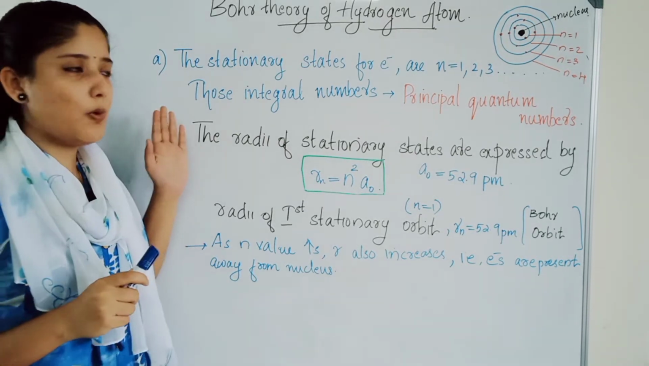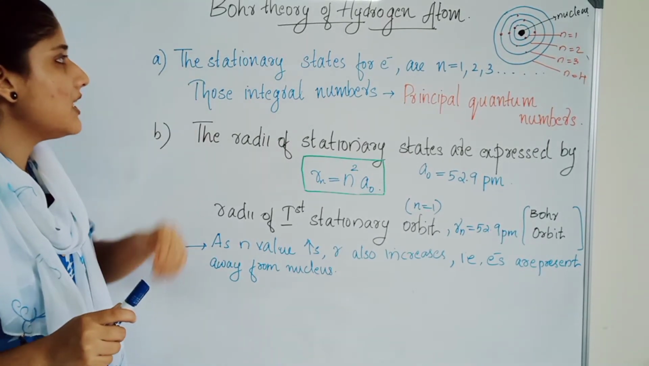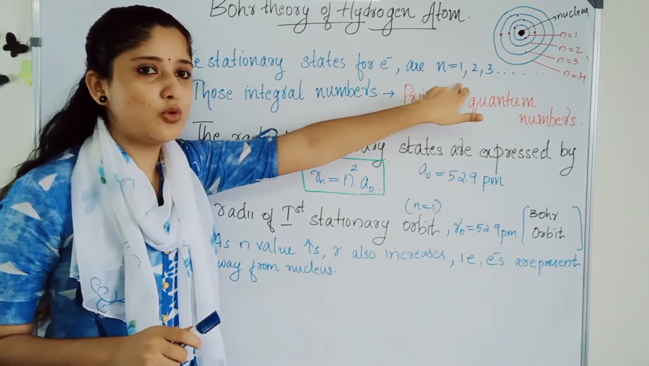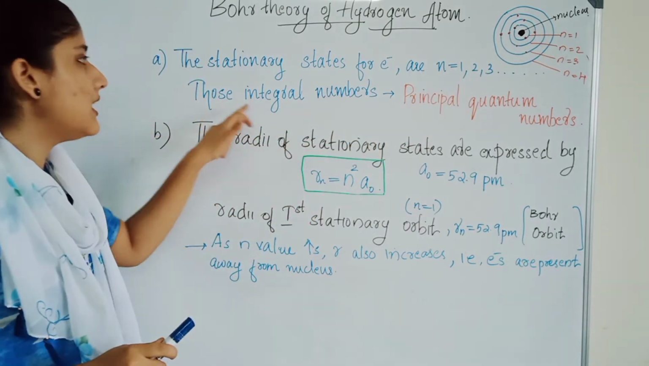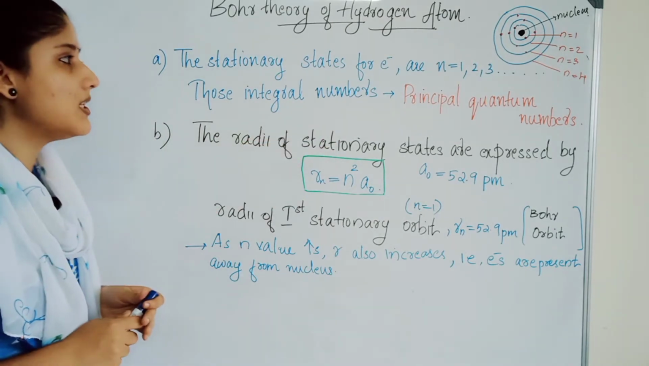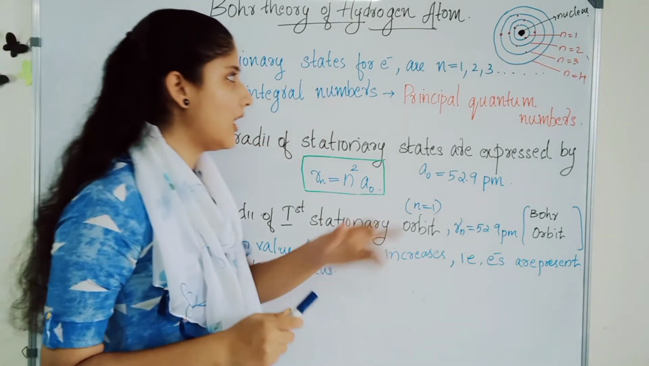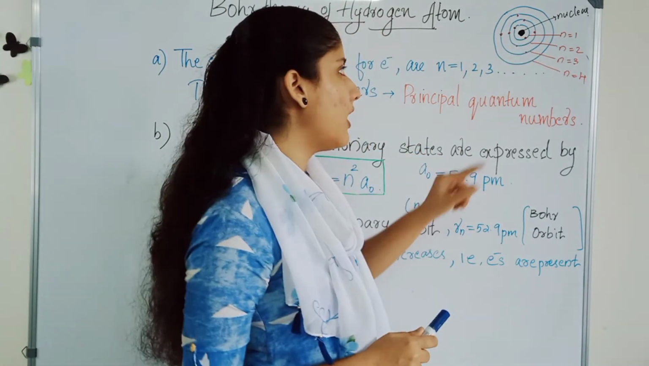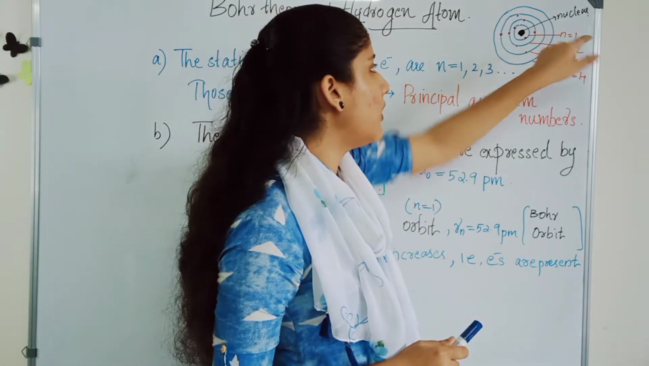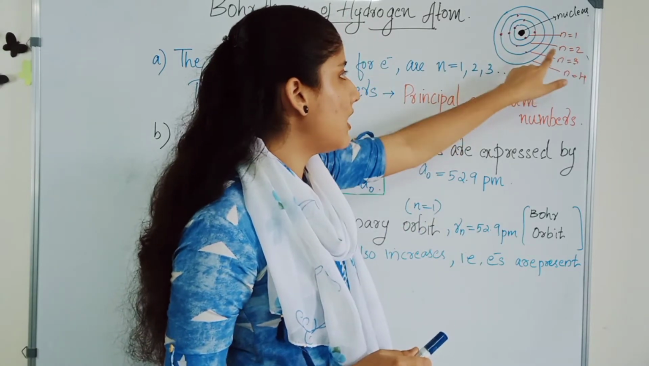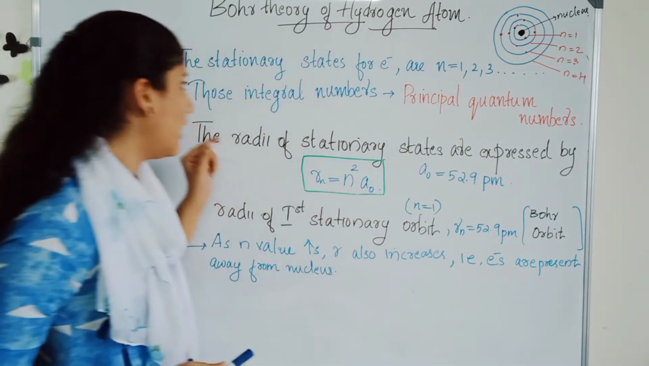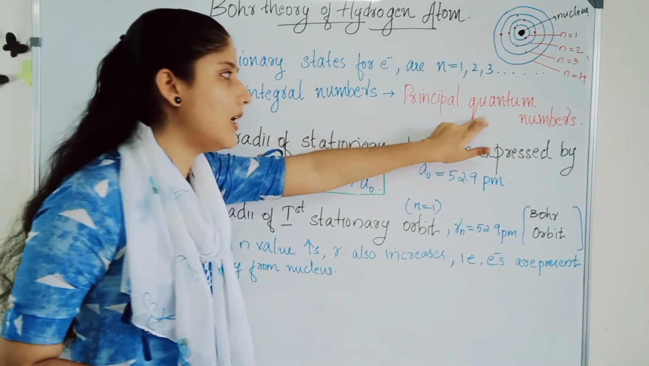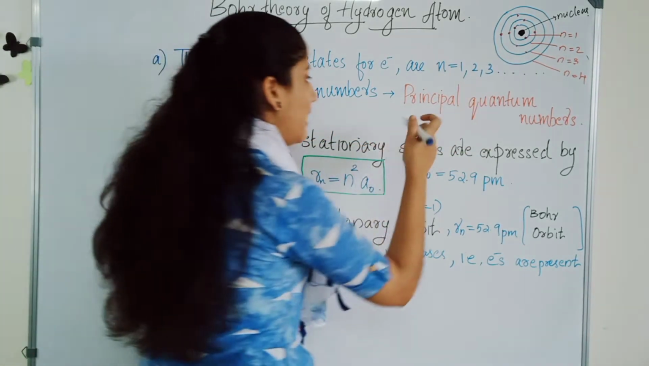The first postulate is that the stationary states for the electron are n equal to 1, 2, 3, and those integral numbers are called principal quantum numbers. Consider the first shell as the first principal quantum number, that is n equal to 1. The second level is n equal to 2, and it goes on like that. These are integral numbers and are called principal quantum numbers.